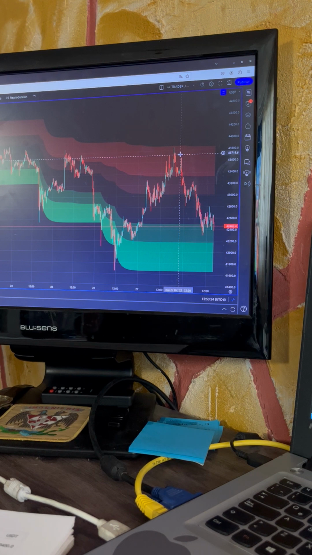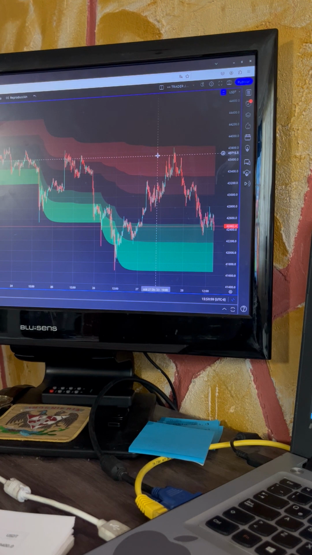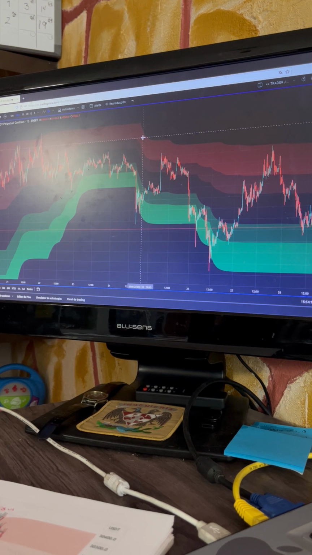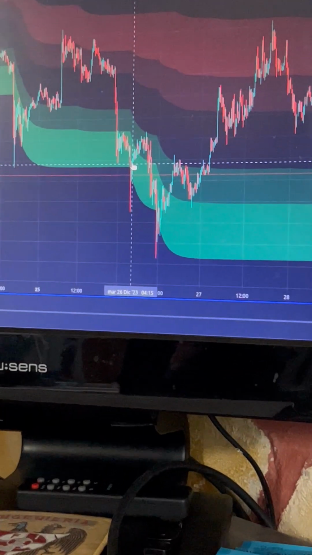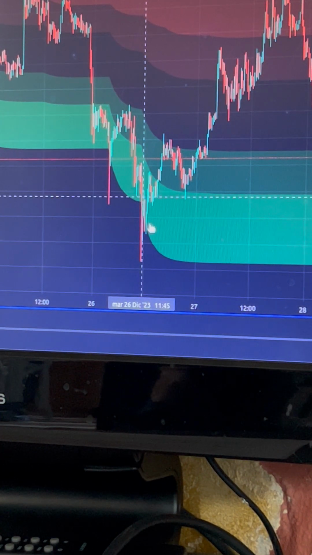So every 15 minutes, there is a bot on this site. There is a bot that every 15 minutes updates my zones. It updates these zones and puts a new position every 15 minutes and cancels the previous one, to catch all this movement that we have. This case will be a short position, and this other case, let me zoom in, will be a long position. Can you see it?